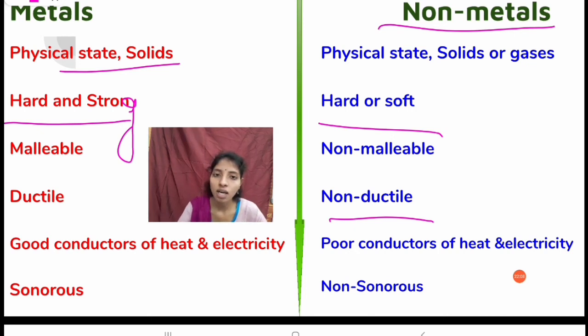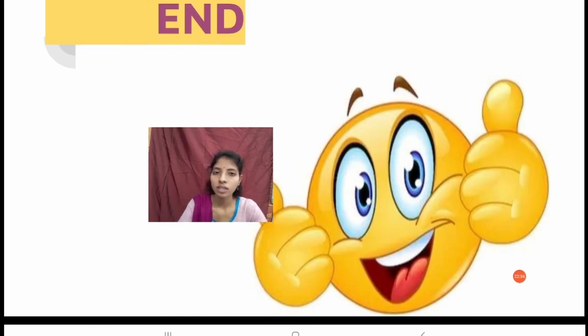Finally, the metals are sonorous. That means they produce a peculiar and prominent sound. And non-metals are non-sonorous. They will not produce a peculiar and prominent sound. So these are some of the important physical properties of metals and non-metals, which are important for us. Okay, thank you.